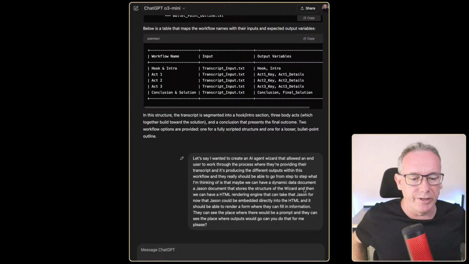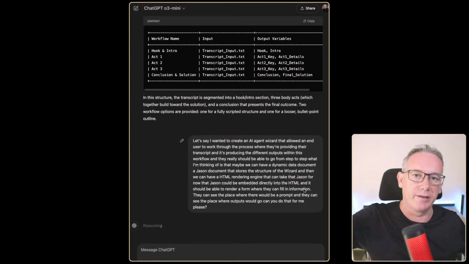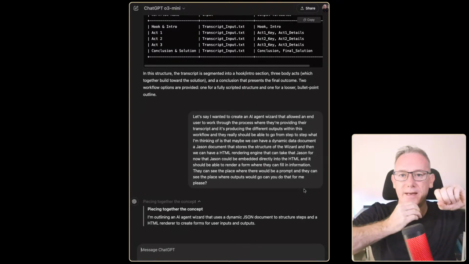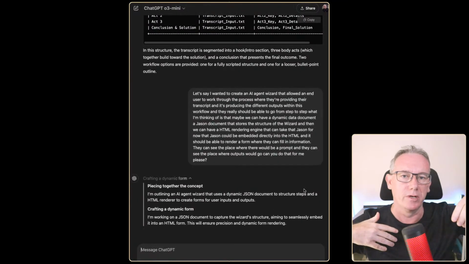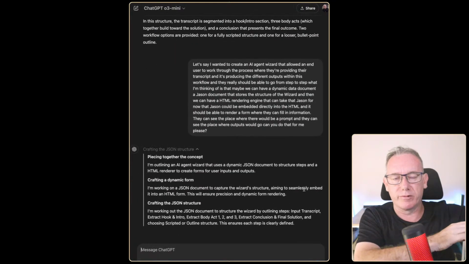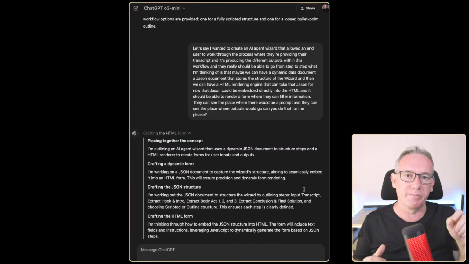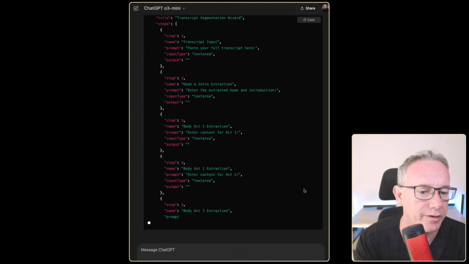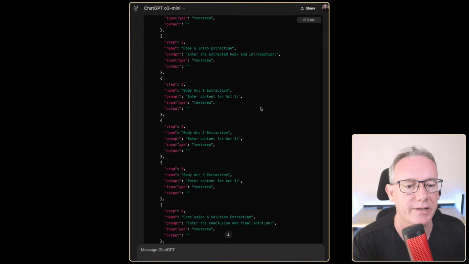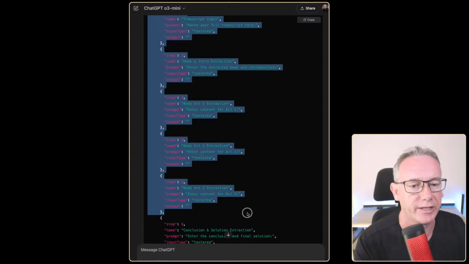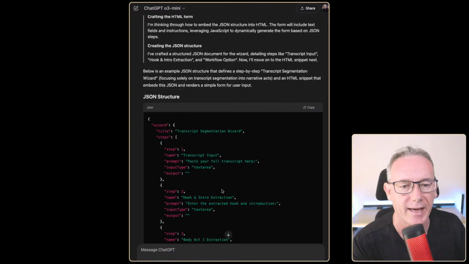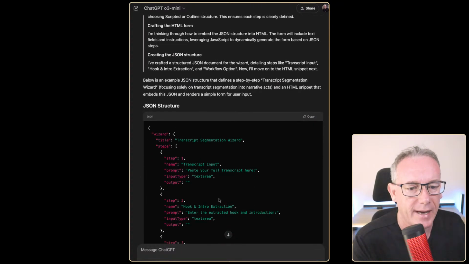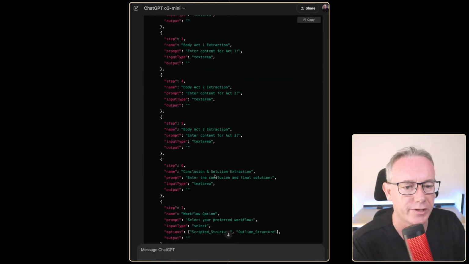So what I'm envisaging here is that you put the transcript in, there's a prompt in the middle, and it runs through a large language model, and then outputs get created, and then there'd be a next button because it's a wizard that takes us to the next location. So here we've got our data, and I know that this Act 1, 2, and 3 totally doesn't make any sense for me the way it is, but for what we're trying to do, this is good.